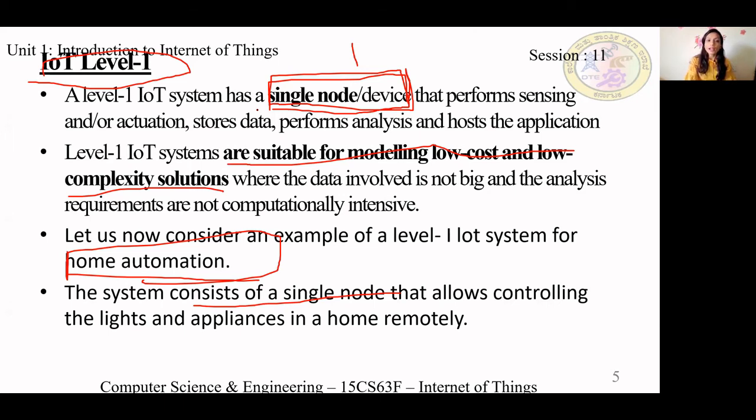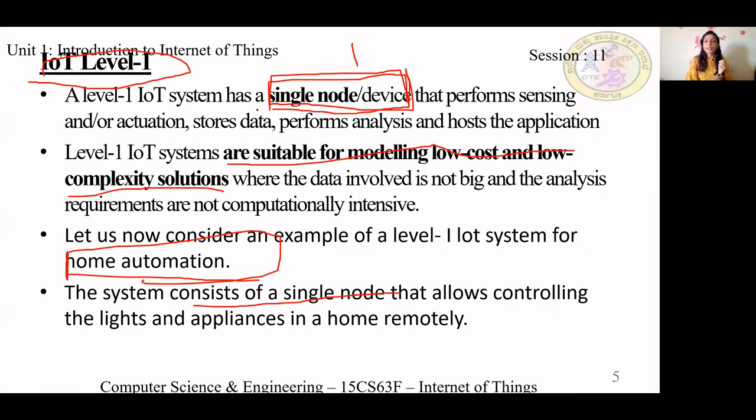In IoT level 1, all the things were done locally, and IoT level 1 was used for low cost, low complexity systems, because all the things were done locally. It had a small database, and an application which is not computationally intensive.